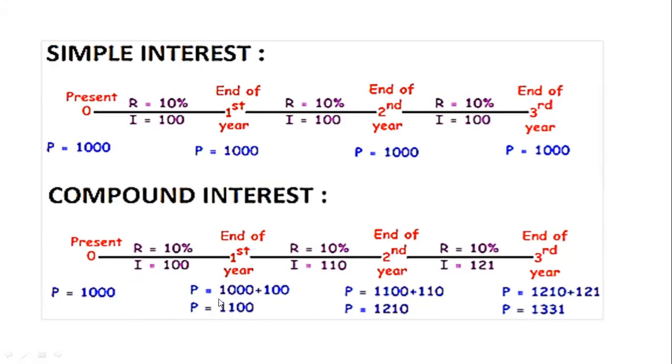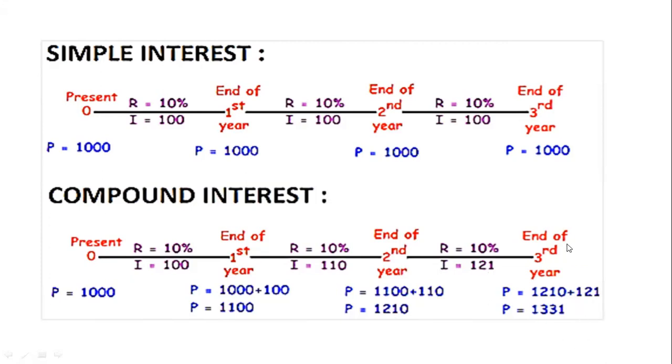So you will have the new principal at the end of the first year. 10% of 1100, with the right digit neglected, will be 110 taka. So your interest is 110. At the end of the second year your money will be 1000 plus 100 plus 110, totally 1210 taka. Then you will get 10% interest on this. So 10% of this, with the last digit neglected, is 121 taka, which will be your interest.